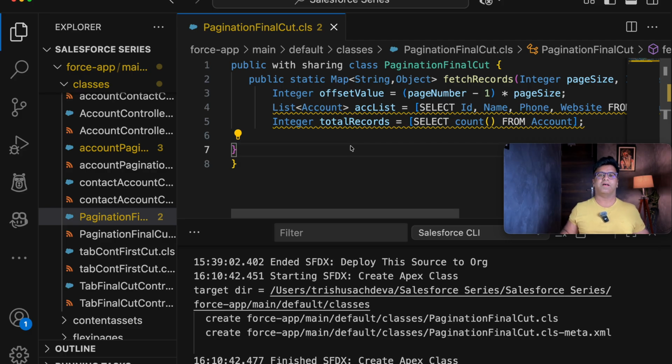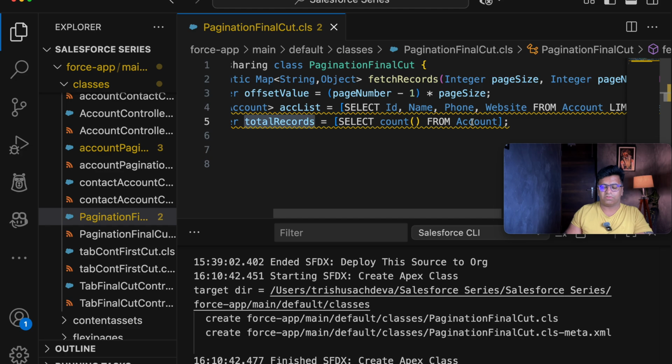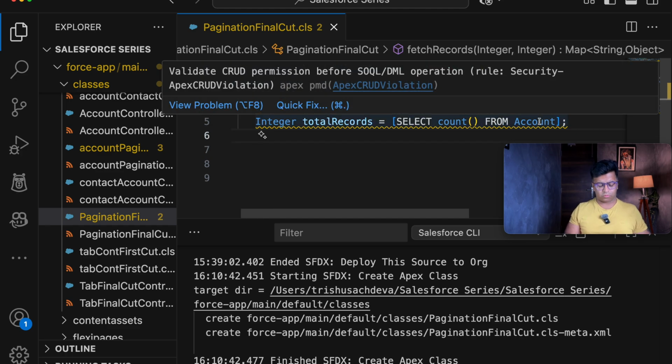So let's take an example. If you have 100 records and your page size is 10, what will be the number of pages you will be having? That is 10. So in order to get the same, we will be getting the total records that we have calculated in this line, divided by page size. By doing this, it will give me the total pages.